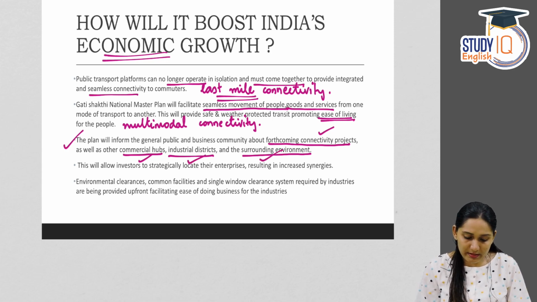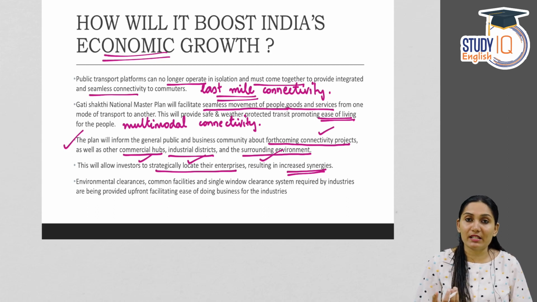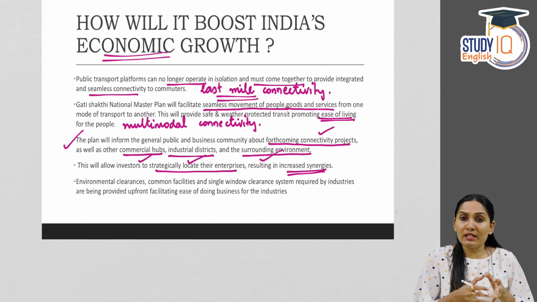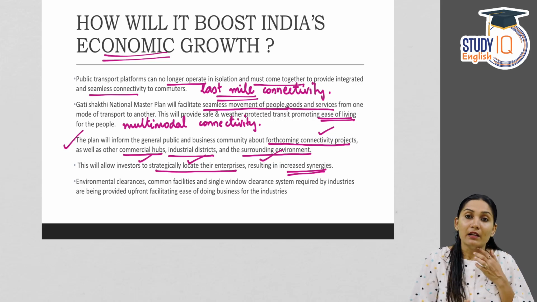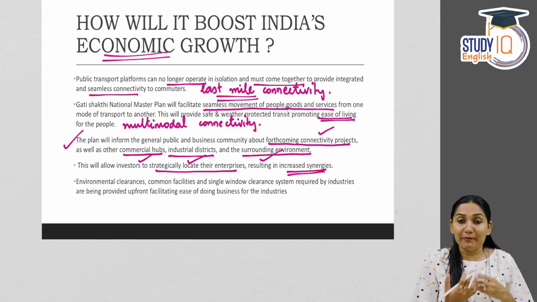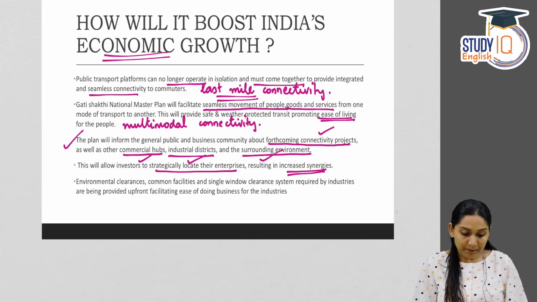This will allow investors to strategically locate their enterprises, resulting in increased synergy. Why? Because businesses always want better commutation, better transportation. So this will create strategic locations where the connectivity is easily available. Investments will increase, employment opportunities will increase, and the overall development will also increase.